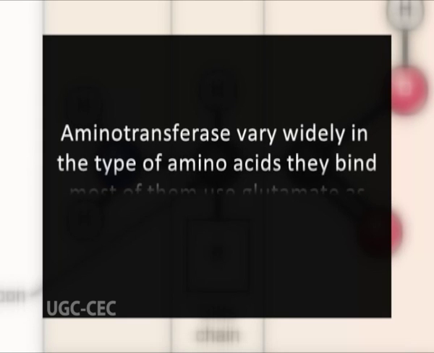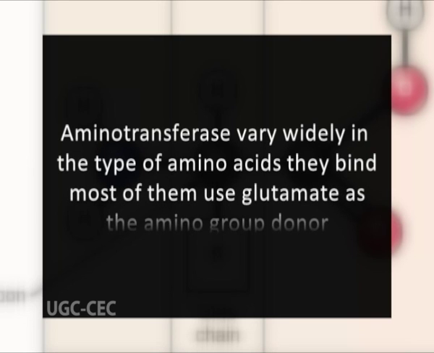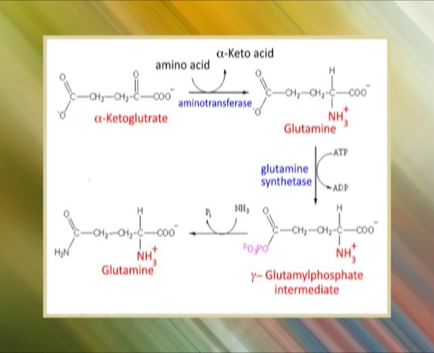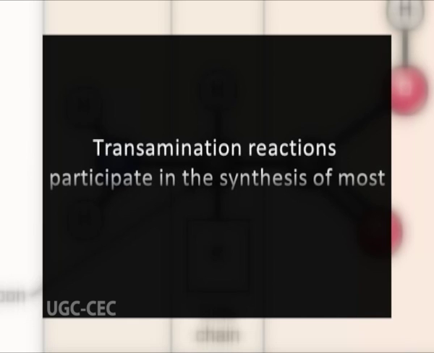Aminotransferases vary widely in the amino acids they bind. Most of them use glutamate as the amino acid donor. The amino group from the glutamate can be transferred to other alpha keto acids by transamination reactions. Transamination reactions participate in the synthesis of most amino acids.